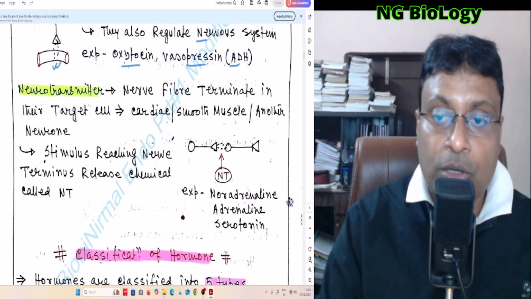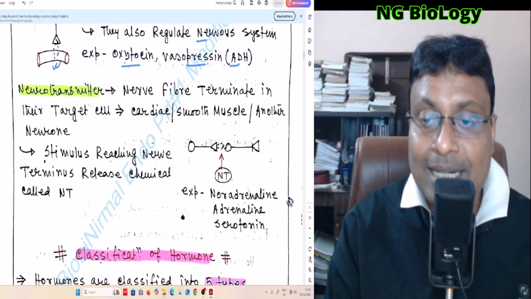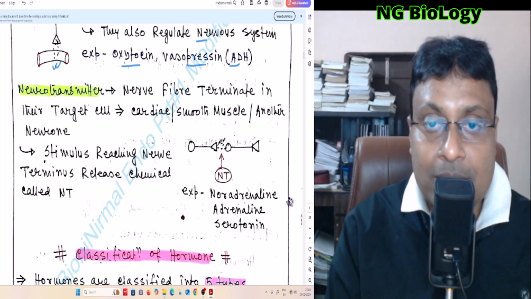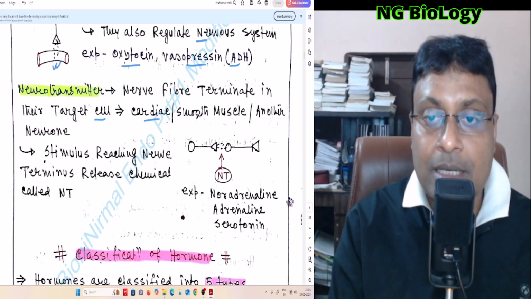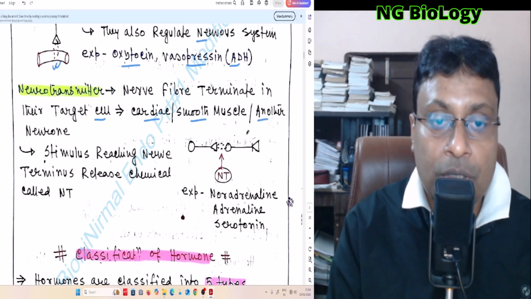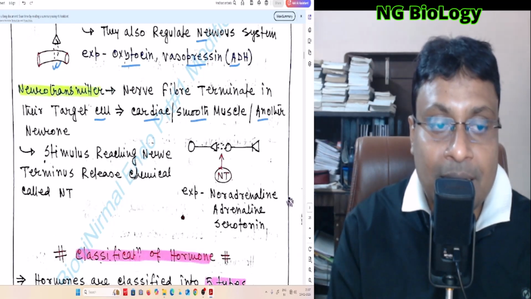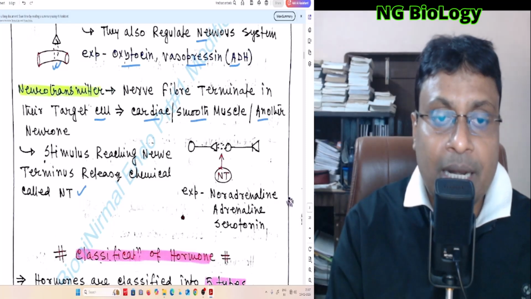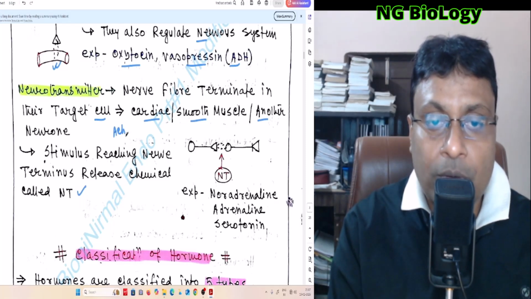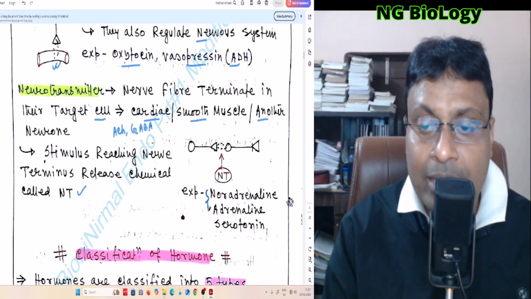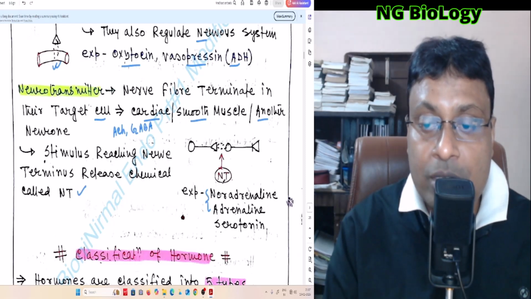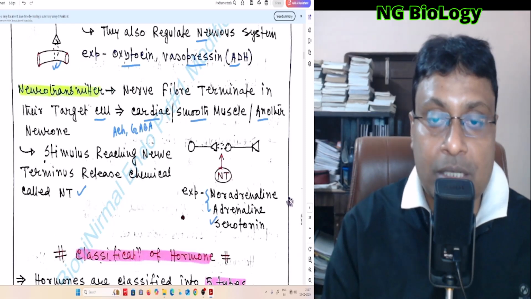Now neurotransmitter. When neurons release their secretion into the synapse, then this is known as a neurotransmitter. The nerve fiber terminates in its target cell, and the target cells are cardiac muscle, smooth muscle and another neuron. So the stimulus reaching the nerve terminus releases the chemical called the neurotransmitter. There are different types of neurotransmitter. Acetylcholine also acts as a neurotransmitter, GABA acts as a neurotransmitter, and a few hormones, that is noradrenaline and adrenaline, which are secreted from the adrenal medulla, also act as neurotransmitters, and serotonin also acts as a neurotransmitter.